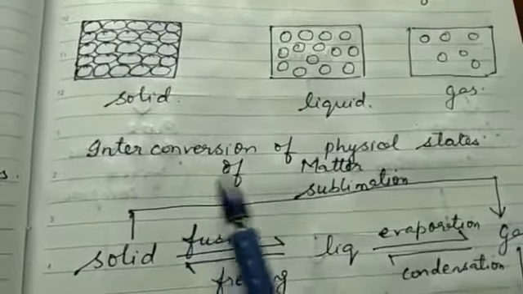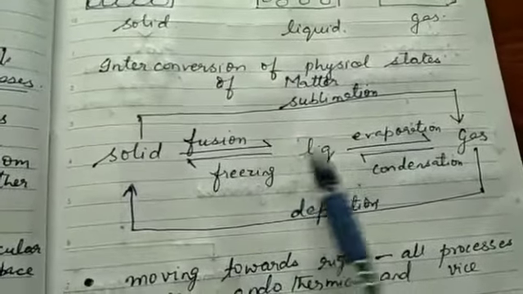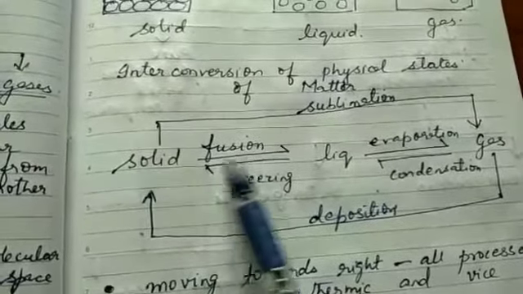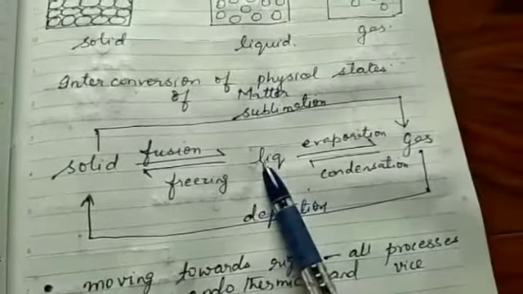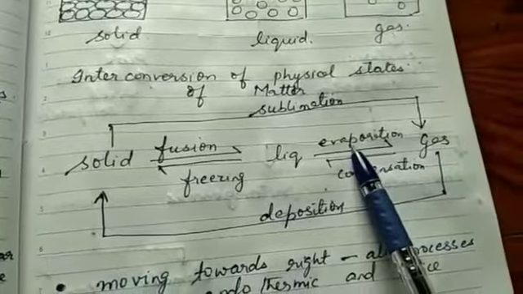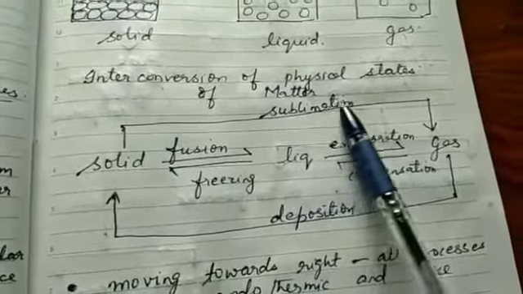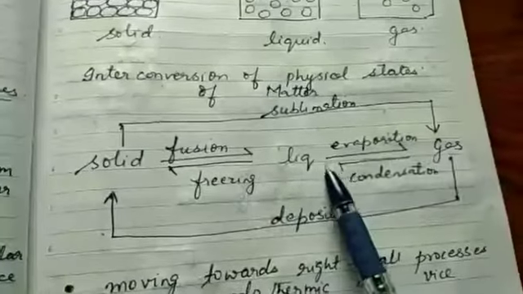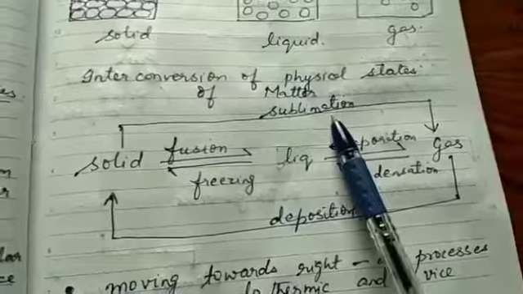Now the next topic is interconversion of physical states of matter. This also you had studied in class 9. You can see that solids can be converted to liquid, and this physical process is known as fusion. When liquids are heated up, they get converted to gas, and the physical process is known as evaporation. Another thing, solids can many times be directly converted to gas without undergoing the liquid phase, and this physical process is known as sublimation. So all substances